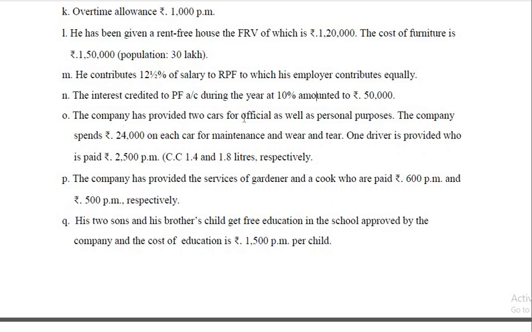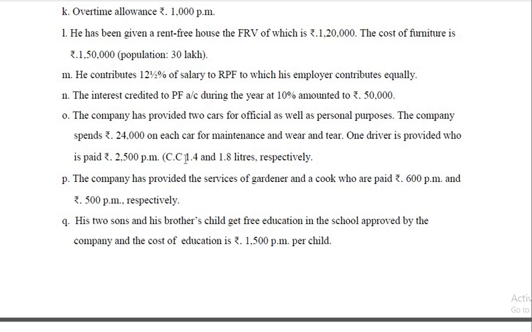The company provided 2 cars for official as well as personal purposes. Company spends 24,000 on each car for maintenance and wear and tear. One driver is provided who is paid 2,500 per month. CC 1,000, 1.4 and 1.8 liters. So here your intention should be less taxable value. If the taxable value is more, you have to pay more taxes. Therefore, you have to minimize the taxes. For that, value should be less.